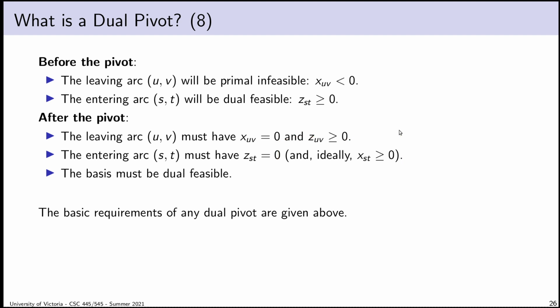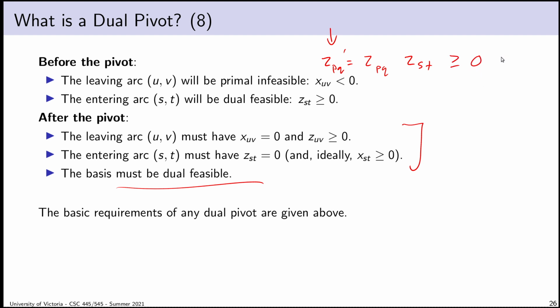Now, finally, the basis that we come up with after the pivot has to be dual feasible. These two conditions certainly imply that the entering and leaving arc end up dual feasible, but just in case there was any doubt about this, no other arcs can be allowed to turn infeasible for the dual. So we have to choose our entering arc wisely so that those equations that we already saw, where we adjust for other arcs, work out. If I look at some arc pq that isn't my entering or leaving arc, I want to make sure that its updated dual slack value, z pq, never goes negative. It has to be non-negative.